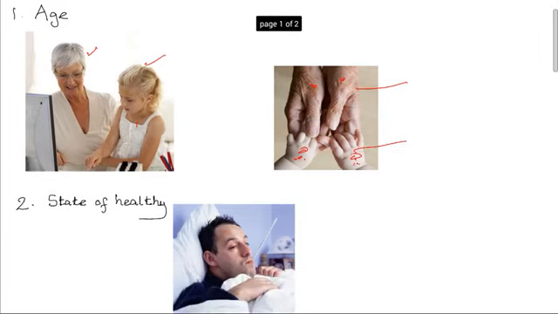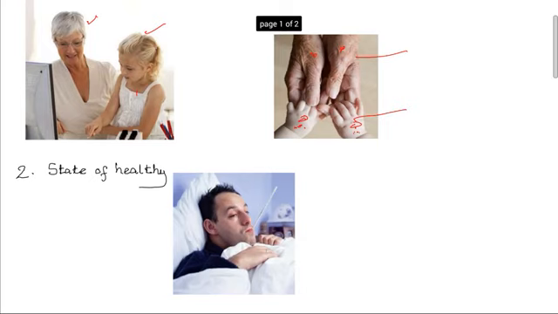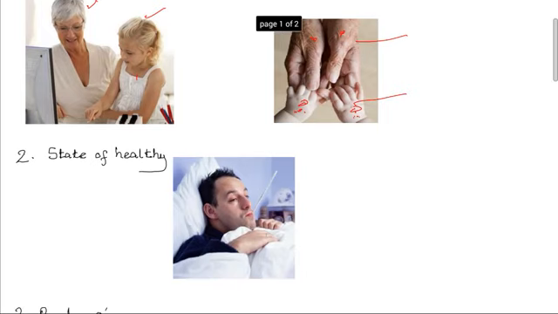The second factor is the state of health. Now, when sick, like the person in the picture here, more respiration takes place. This helps in the healing through manufacturing of more cells to replace damaged ones, and also more energy is required to remove toxins that may have been produced by the pathogens.